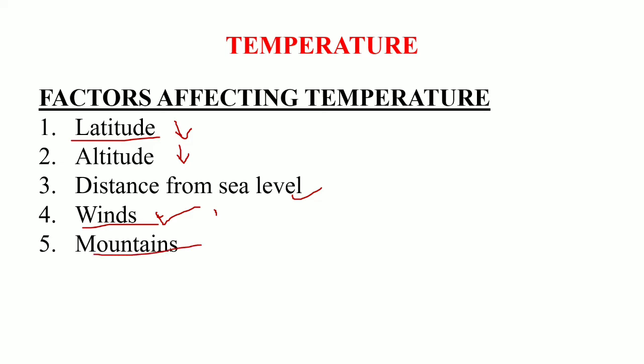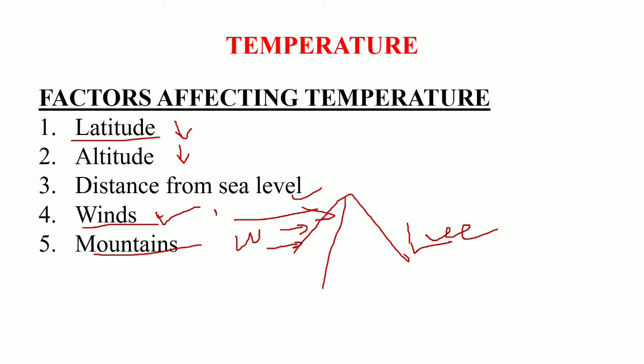Next, we have the mountains. Okay, suppose this is a mountain, and wind is blowing from this direction. So the slope of this mountain facing the direction of the wind will be the windward side, and opposite to this will be the leeward side. The side which is receiving the high speed winds will have a lower temperature as compared to the leeward side. As well, suppose this is the sun and the sunlight is received directly.